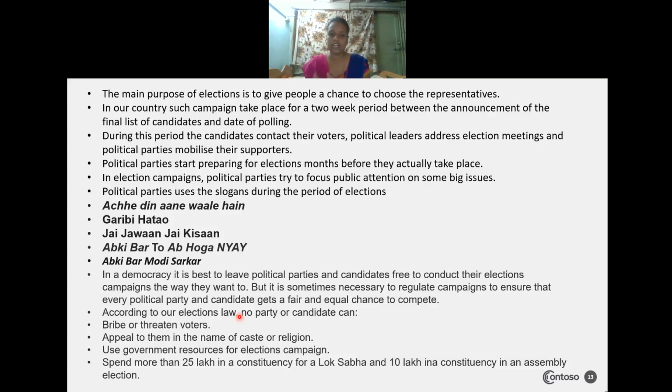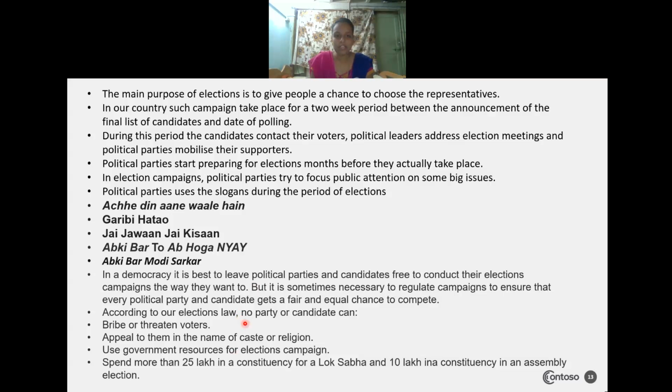According to our election law, no party or candidate can threaten the voters. Think that if you are not casting the vote for my party, then I will come and teach you a lesson. That kind of threatening should not be given to the voters. The candidate or party should not appeal in the name of caste or in the name of religion. And they should not use government resources for election campaigning.